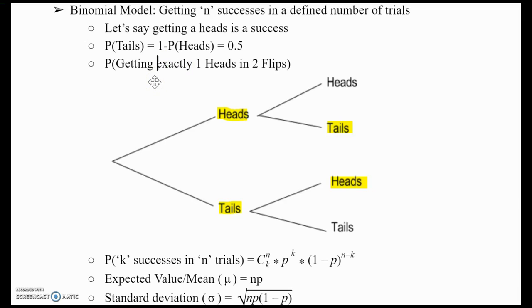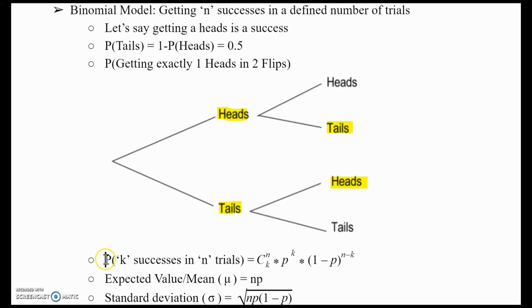So we say exactly. Exactly getting one heads, I drew in a tree diagram, would mean if I get a heads on my first flip, I have to get a tails on my second. If I get a tails on my second, I have to get a heads on the first. This rules out because this is 2 heads and this is 0 heads. So as you can see, if we did a tree diagram, this portion would be 0.5, 0.5, 0.5, 0.5, 0.5. So when you multiply it across, you get 1/2 times 1/2 plus 1/2 times 1/2, which is 1/4 plus 1/4.